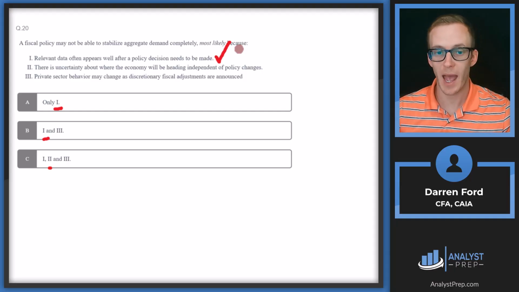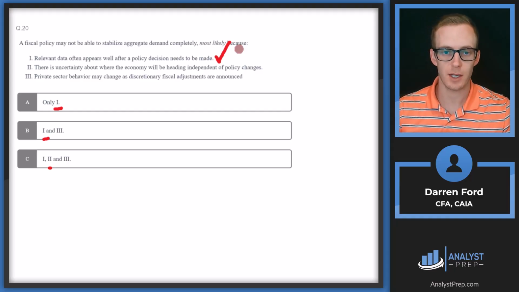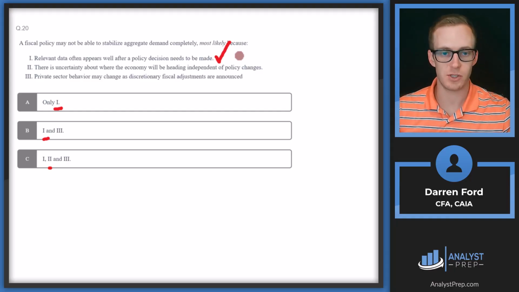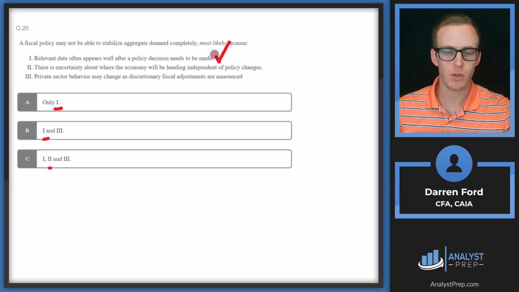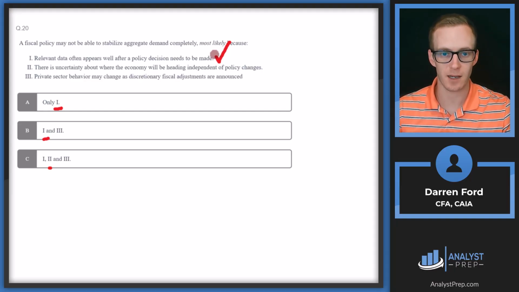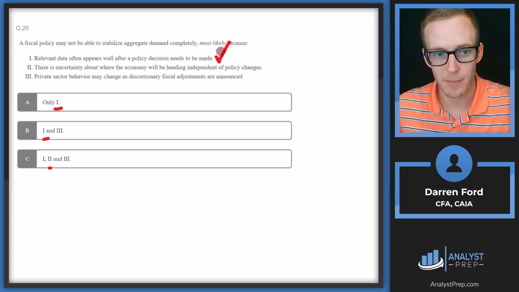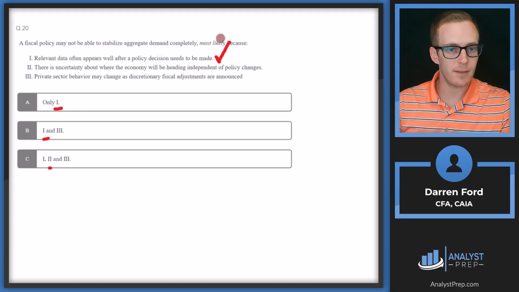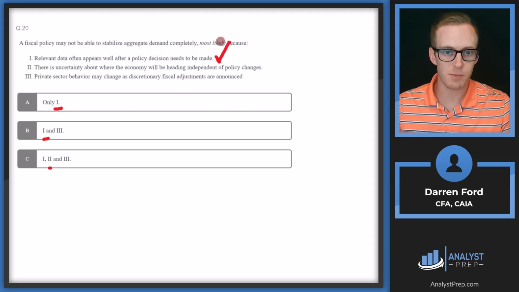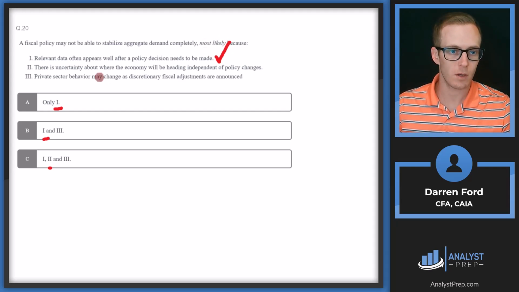It takes time to gather data, and for that data to come in. We don't have it in real time, especially when you're looking at huge things like United States GDP or other data points that take massive amounts of data to calculate themselves. It's not going to be ready right on the nose when policy decisions need to be made. And even then, that data oftentimes gets revised months or even years later, so there's definitely a lag there.